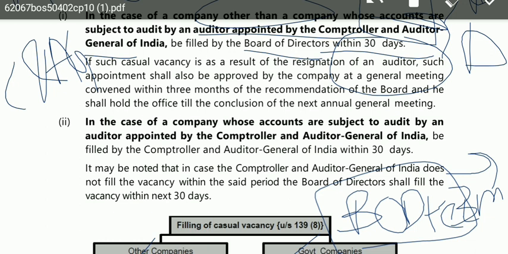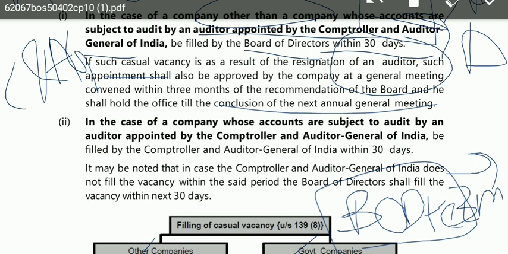If they approve it, then that auditor shall hold office till the conclusion of the next AGM. So in the case of resignation, there is one additional condition: the recommendation of the board of directors is to be approved in a general meeting.